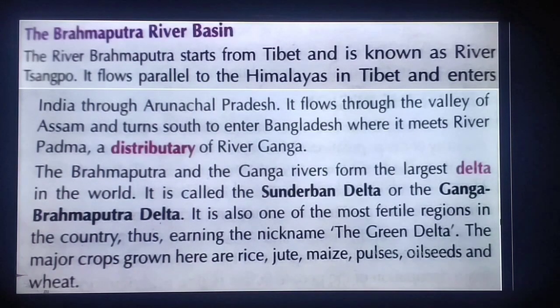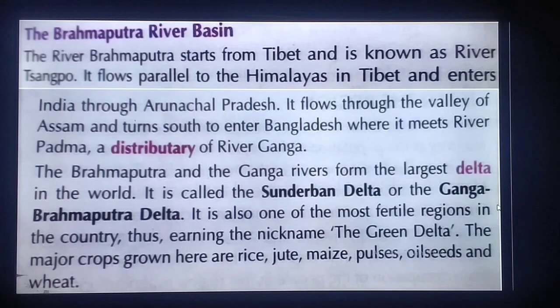This delta is the most fertile region in the country, thus another nickname given to this delta is the Green Delta. The main crops grown near this delta are rice, jute, maize, pulses, oilseeds and wheat.